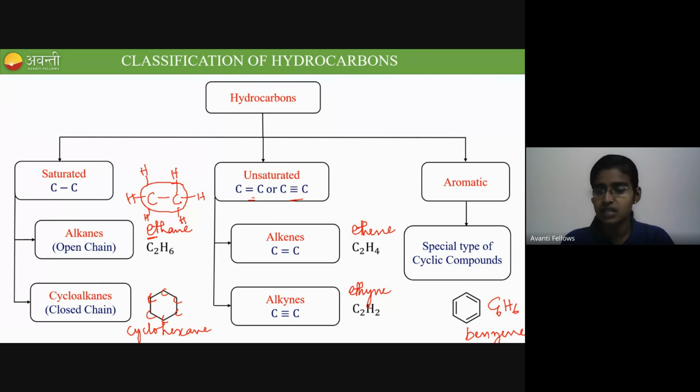Okay. In benzene, we have carbon-carbon double bonds. In cyclohexane, we have carbon-carbon single bonds. Got it? So this is the classification of hydrocarbons. Very simple and very easy, so you should not have any doubt in this. Clear for all? If this classification flowchart is clear to all of you, just give me a response by